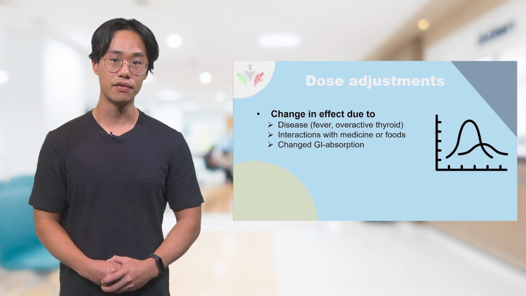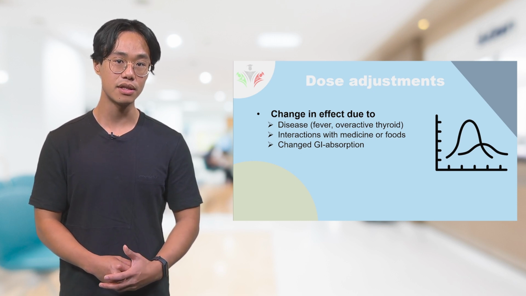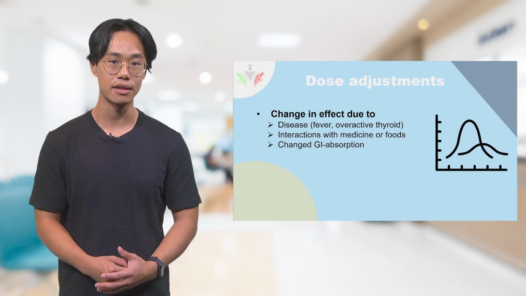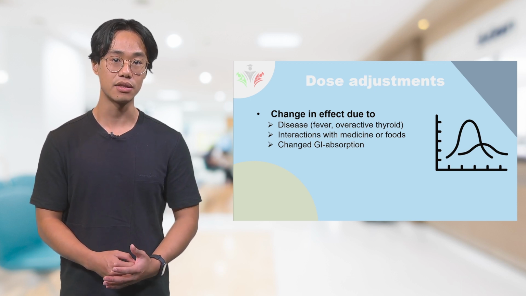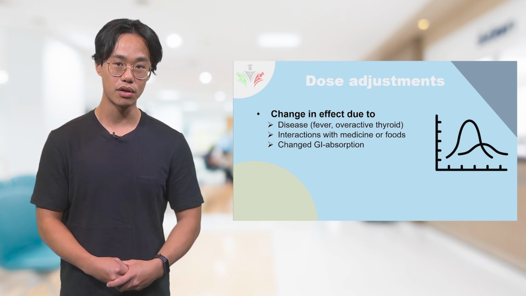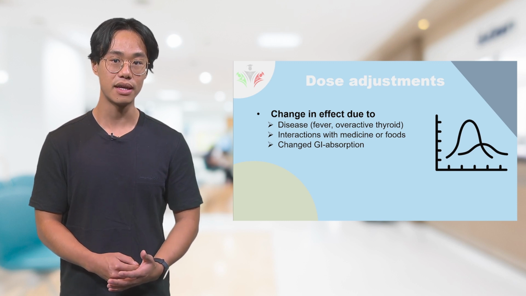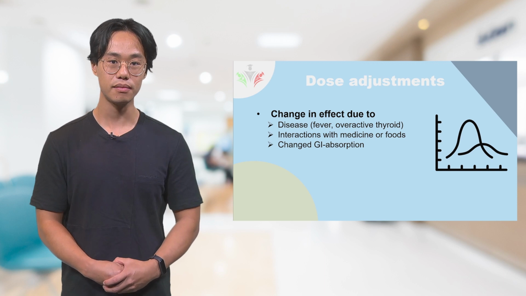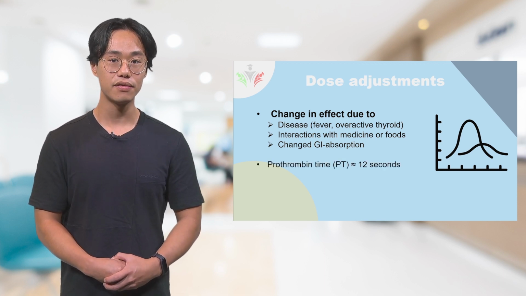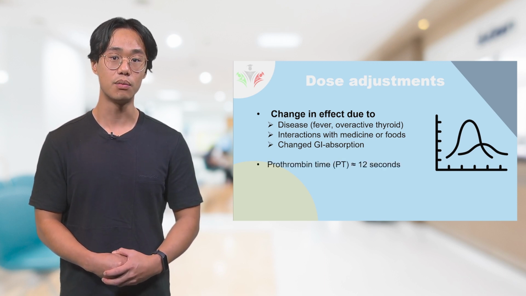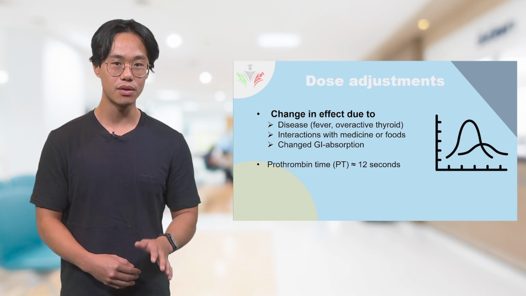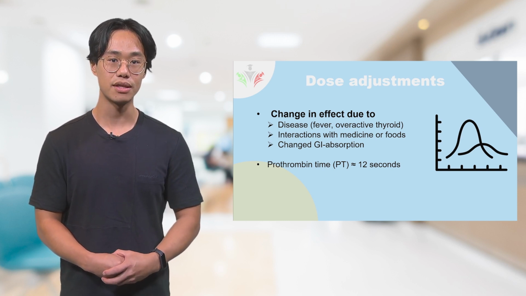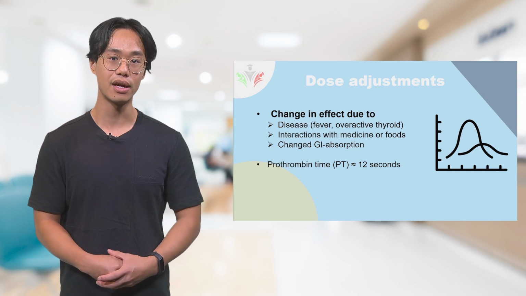Anticoagulant effects of VKAs can be influenced by different diseases, co-medications, diet, or herbal medicines, and changed absorption. Therefore, adequate dose adjustment of VKAs is needed to prevent undertreatment and complications. The effect of VKAs can be evaluated with the prothrombin time, which is normally around 12 seconds, and represents the extrinsic and the common coagulation pathways.